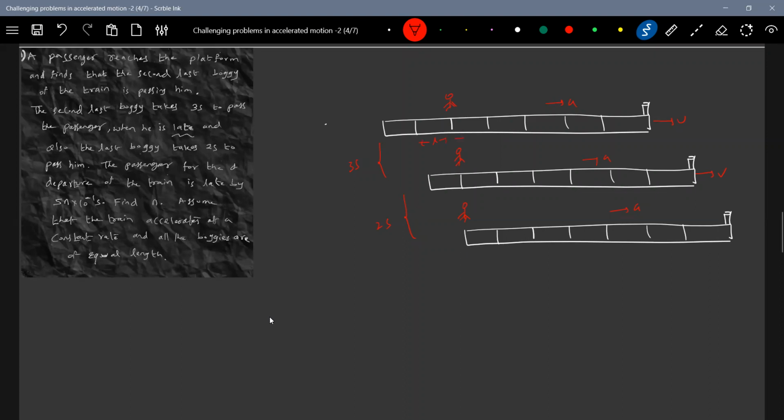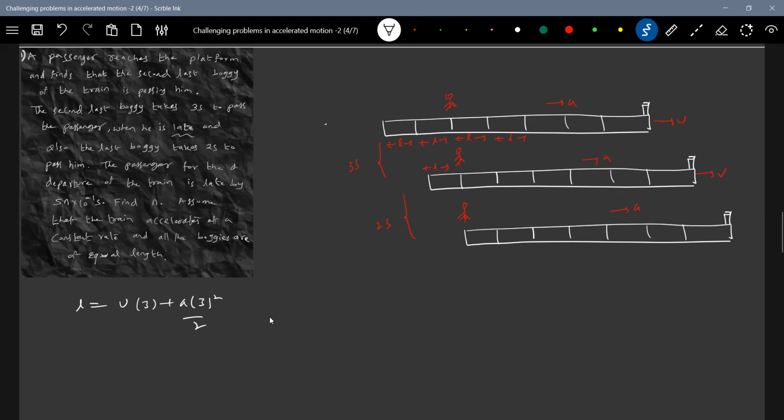Let L be the length of the bogie. Shall we write the equations of motion? L is equal to u into 3 plus a 3 square by 2. That's one equation.